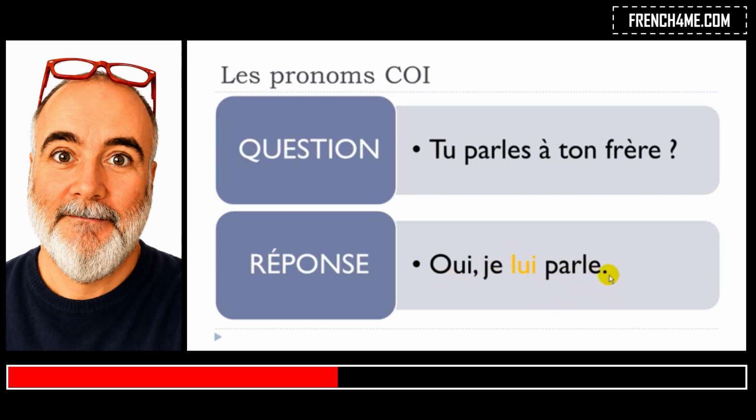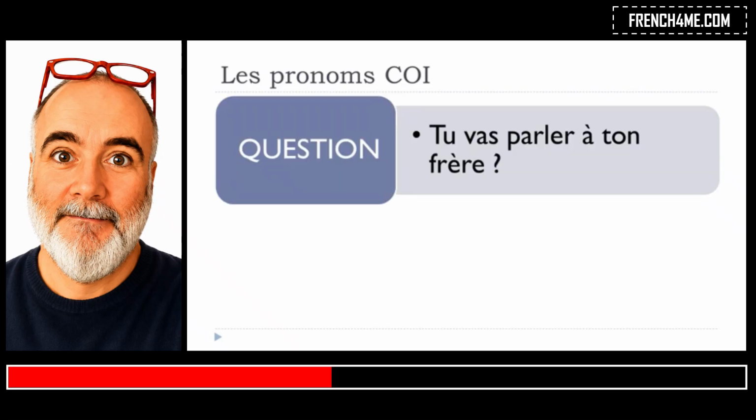Oui, je lui parle. All right? And then we could have basically the same question, but at the near future. If you didn't see the lesson regarding the near future, maybe it would be more useful for you to watch it, but still, the near future is a way to construct the future, but at the present tense with the verb aller, to go. You are going to speak or talk to your brother.